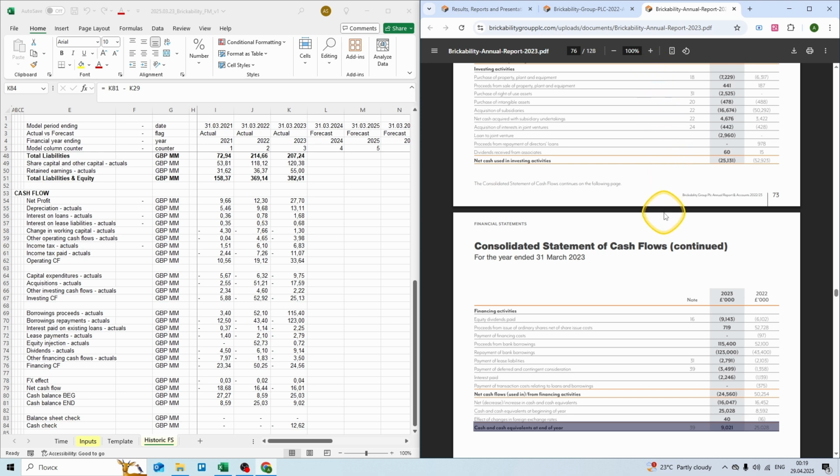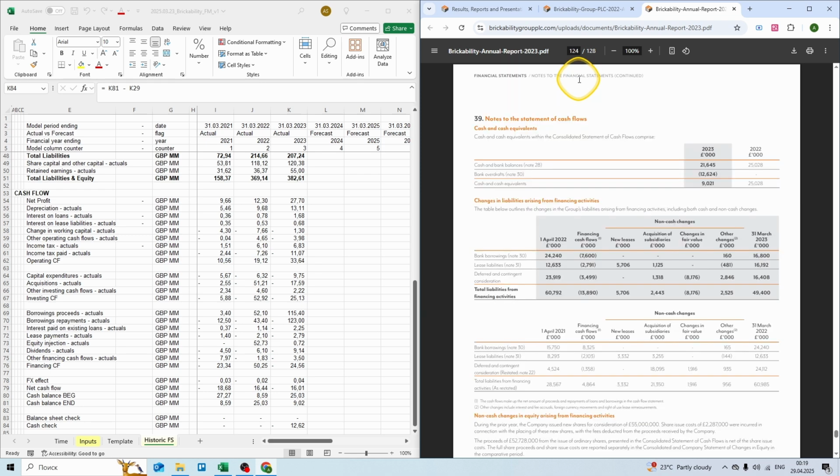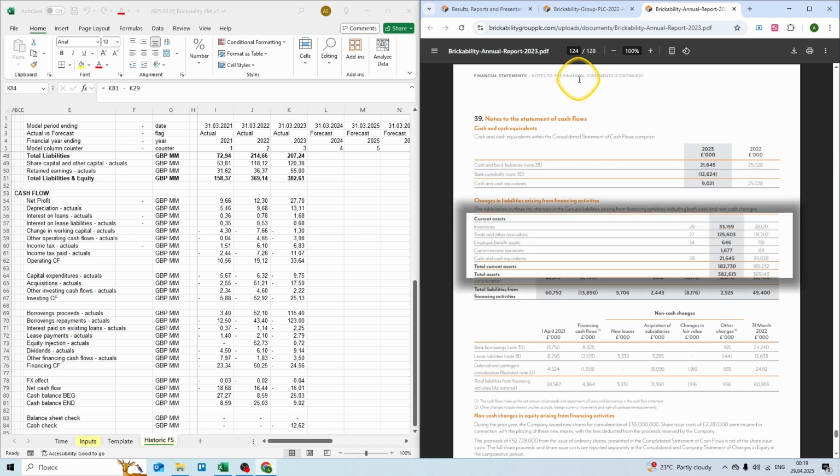We have cash and cash equivalents and note 39. Let's go to note 39 on page 124, and we can see that they include bank overdrafts in cash and cash equivalents when it comes to the cash flow statement. And when we look at the cash and cash equivalents on the balance sheet, we have a different amount. And this is quite confusing.